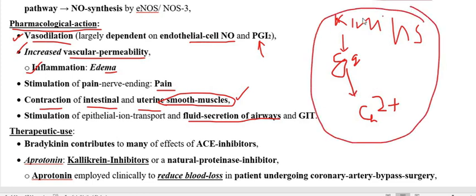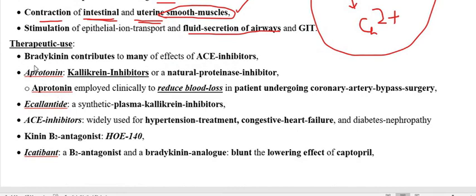Direct action on the intestinal smooth muscle and on the uterine smooth muscle, through the same receptors of the kinins, like B1 and B2 receptor, mainly the B2 receptor, because the B2 receptor is the constitutive one going to produce the contraction. However, it produces vasodilation in the vascular pathway. Now we have to go through the therapeutic use of the